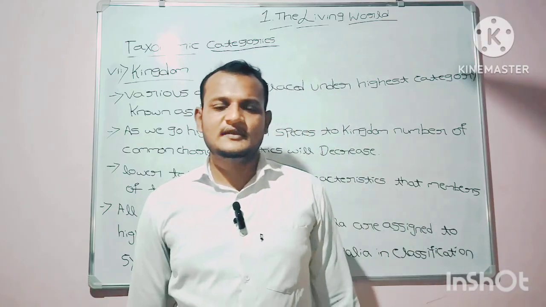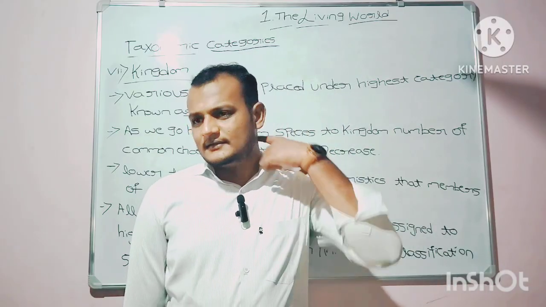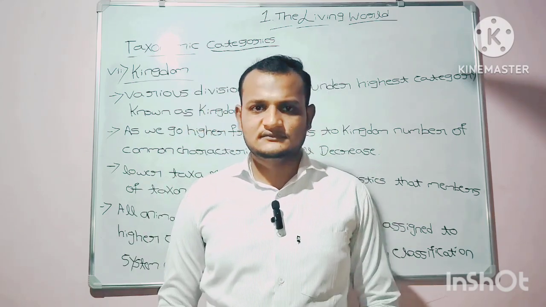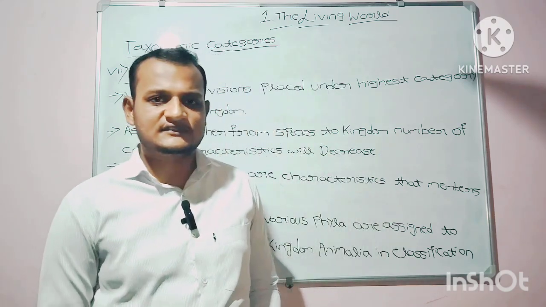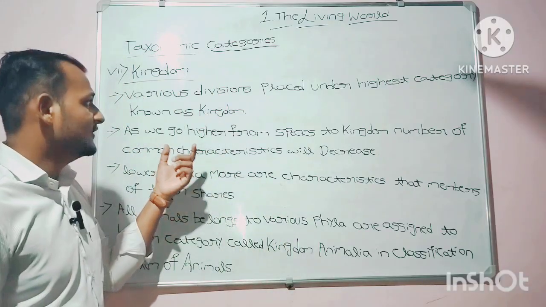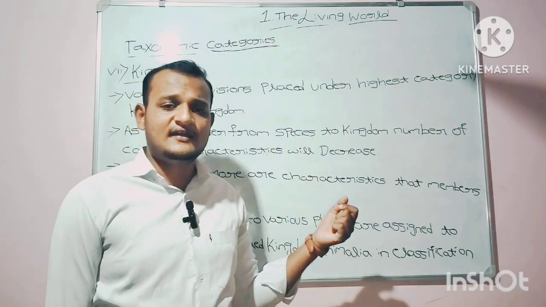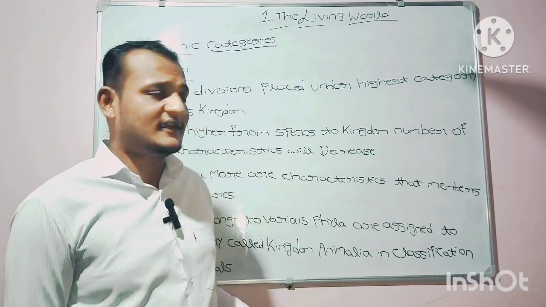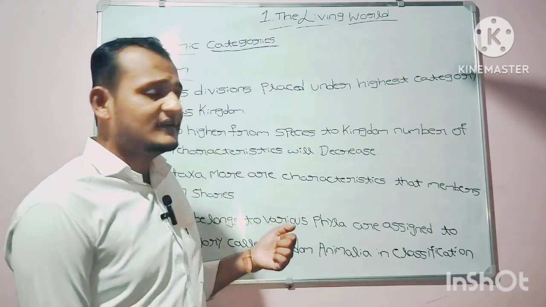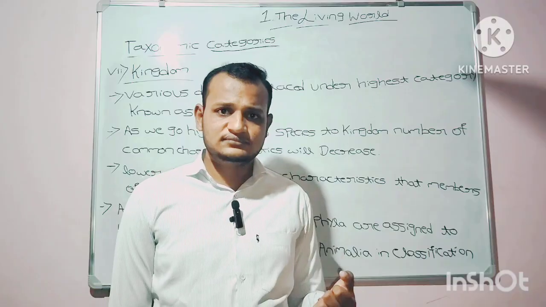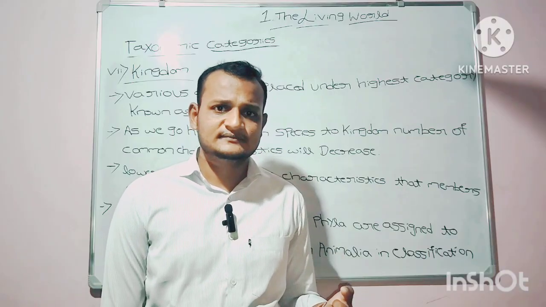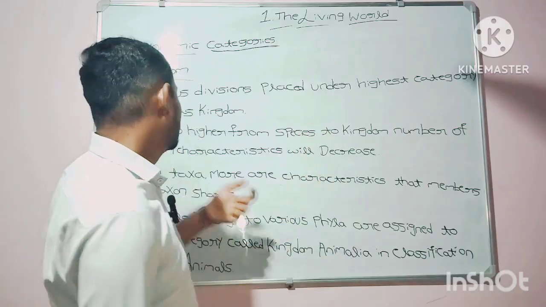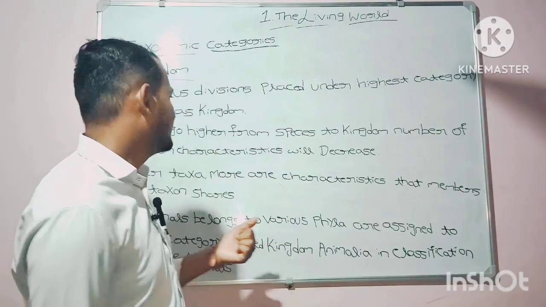So, what do you mean by the kingdom? The kingdom is nothing but the group of divisions, the various divisions placed under the highest category. The divisions may be Spermatophyta, like that only. The various divisions placed under the highest category are known as a kingdom.